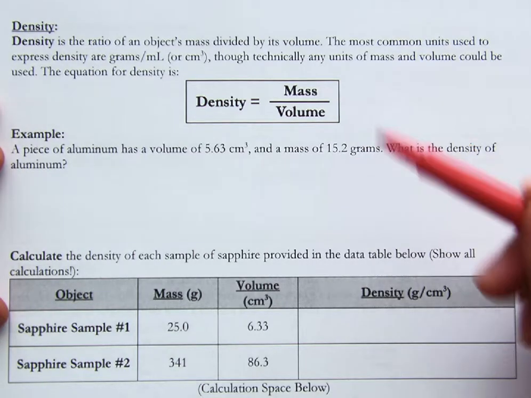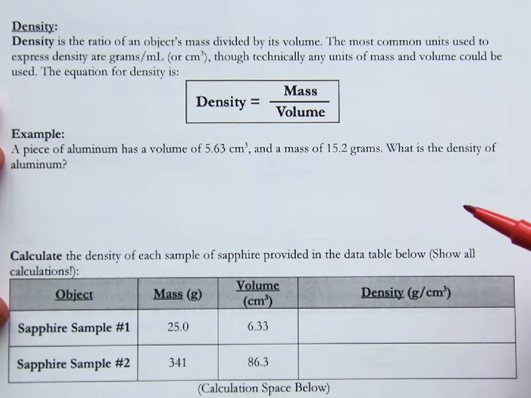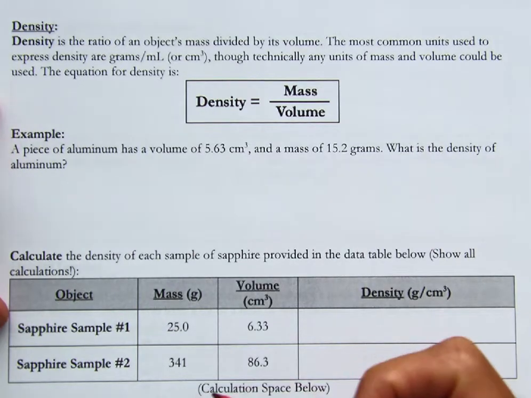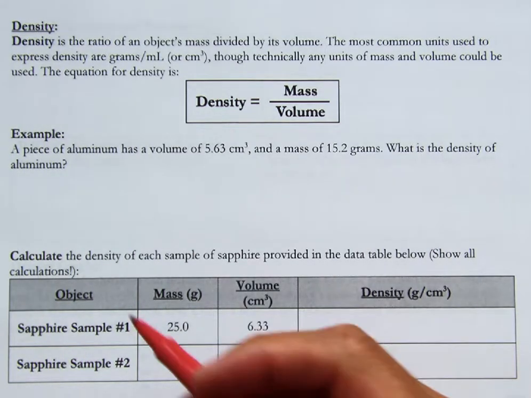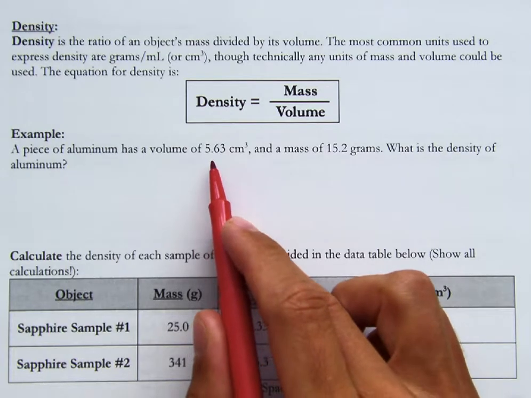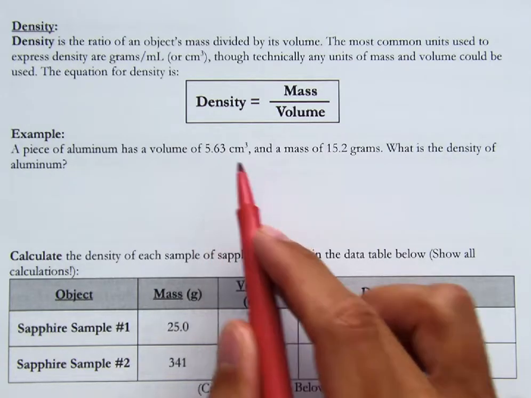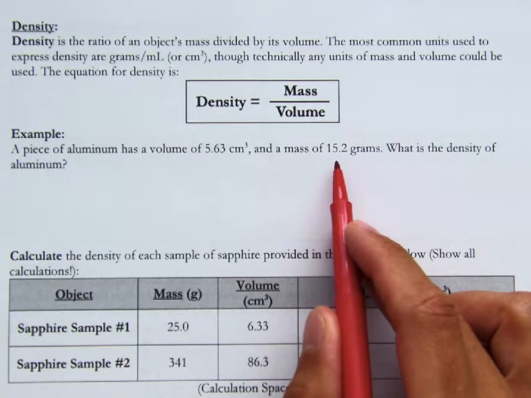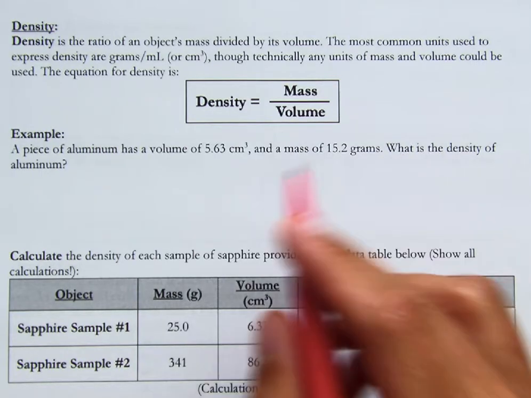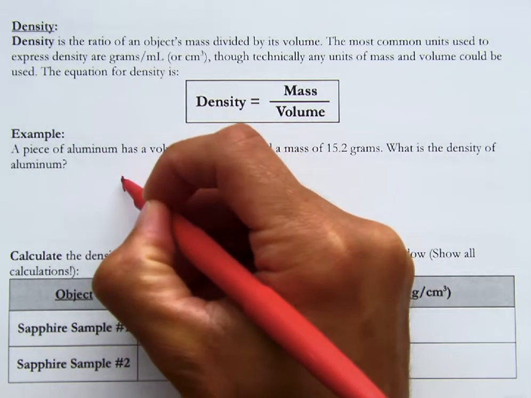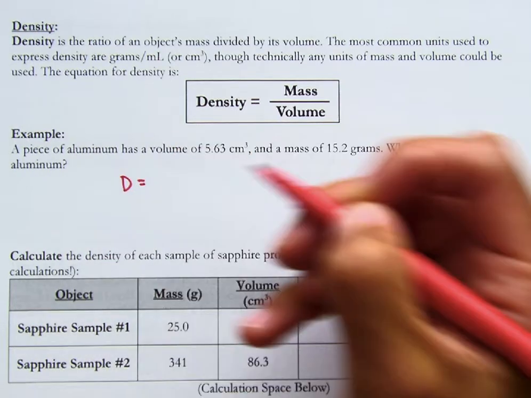So our early problems are going to give you both mass and volume, and you're going to calculate density. So in this first example, it says a piece of aluminum has a volume of 5.63 cubic centimeters and has a mass of 15.2 grams. What is the density of the aluminum? So density equals the mass.